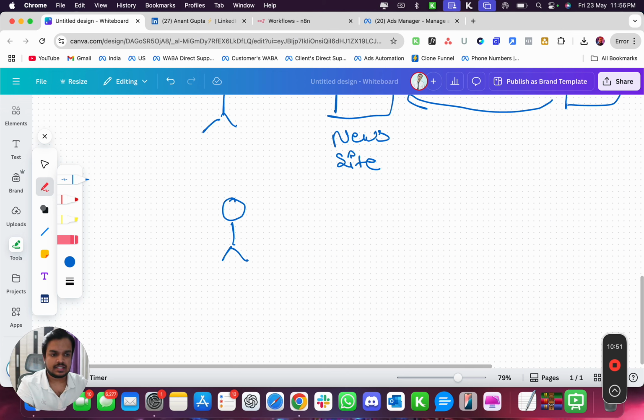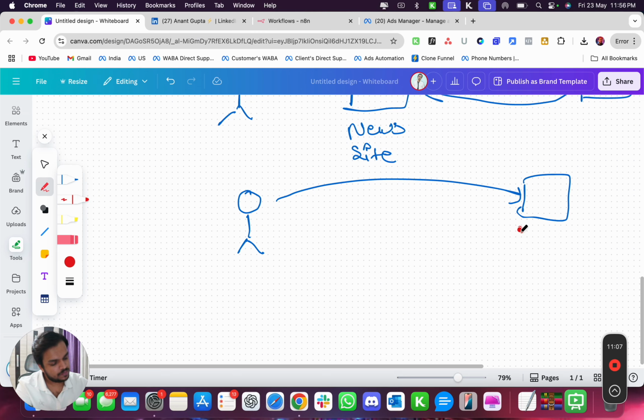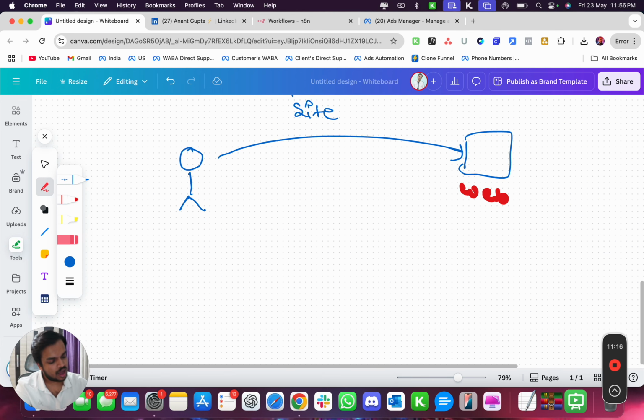In that case, what I would do is make an API call directly to the server. Hold on. This is the web application, right? So I will make a direct call to the web application, and I would make another API call to, let's say, my WhatsApp.